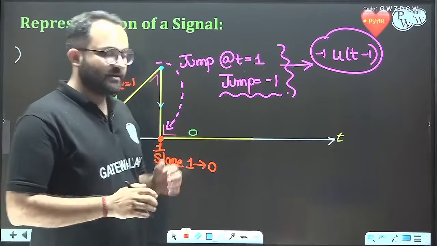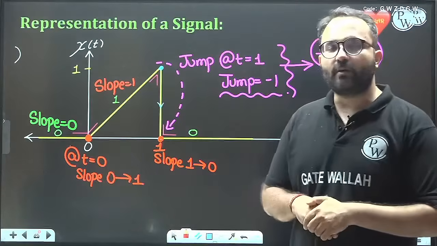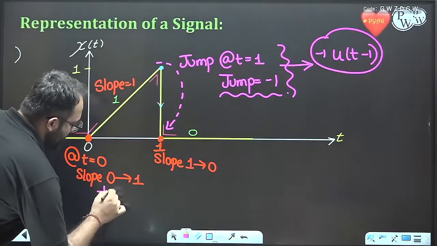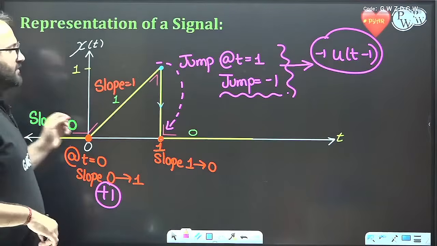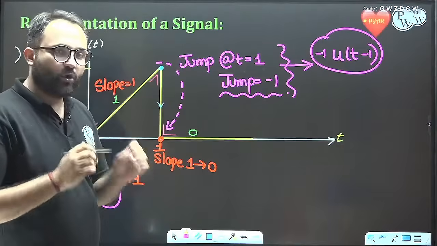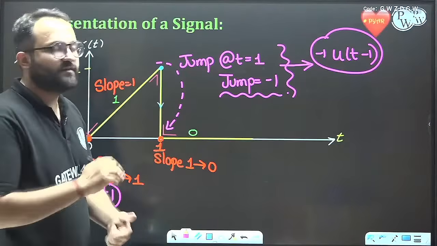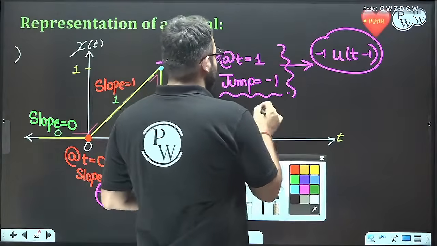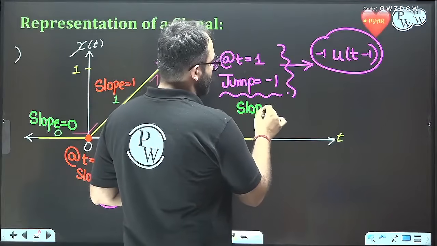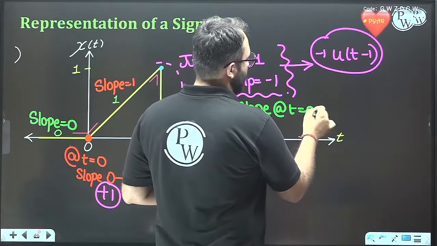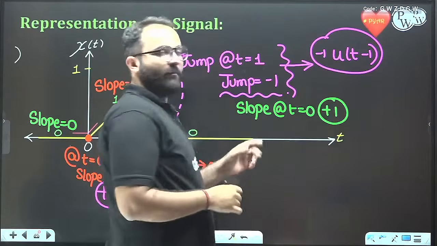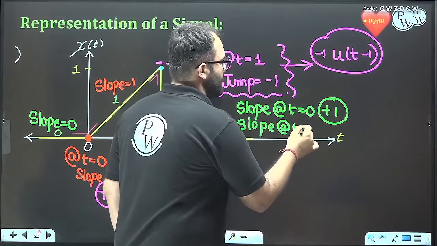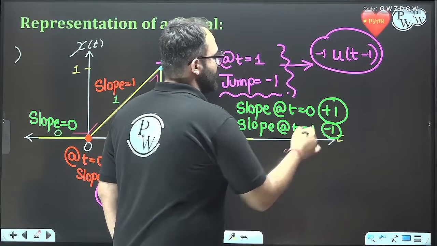So always remember that we have to find out the amount of change. The slope is going from 0 to 1. What is the amount of change? The amount of change is plus 1. The slope is going from 1 to 0. The amount of change is minus 1. So we have a slope change at t equal to 0 and the amount is plus 1. We have a slope change at t equal to 1 and the amount of change is minus 1.